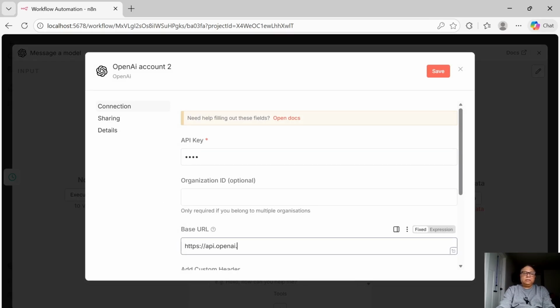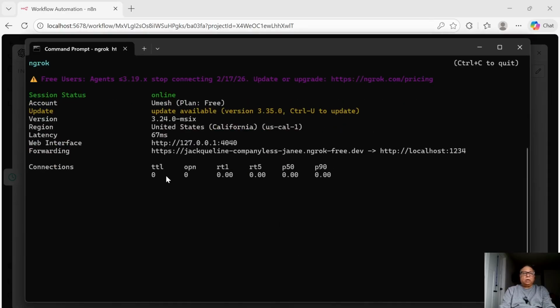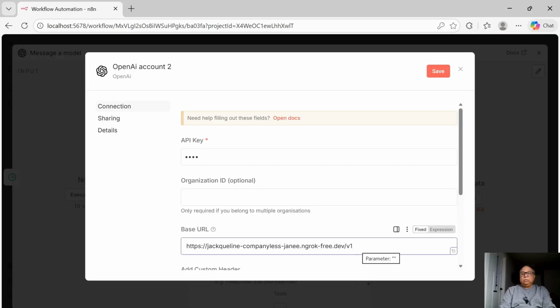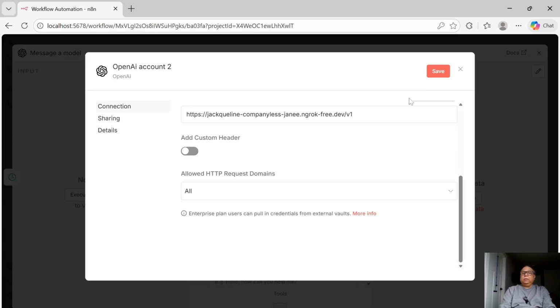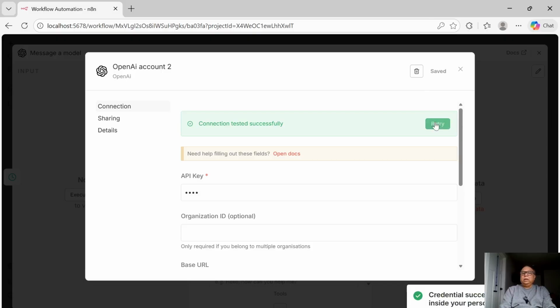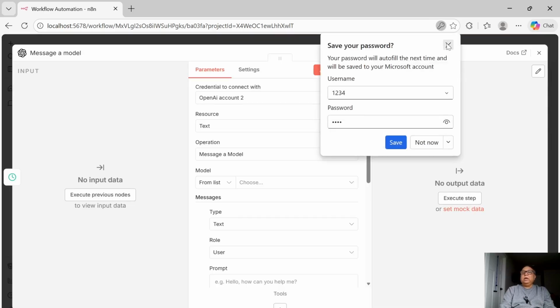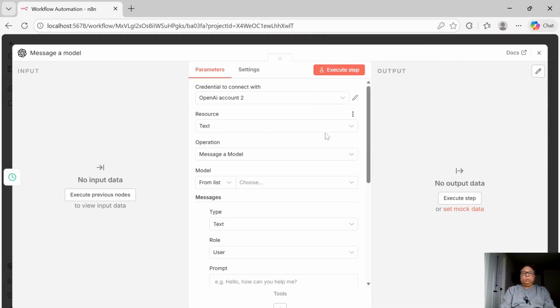Now replace this base URL with the one that we copied from our Ngrok. It's the forwarding URL that you need to copy. Okay, and then add v1 because remember all our APIs are connecting to this URL. Then save, and it says connection tested successfully. So we are good, we are in business. It basically means that we are in a position to connect to our LM Studio source model.